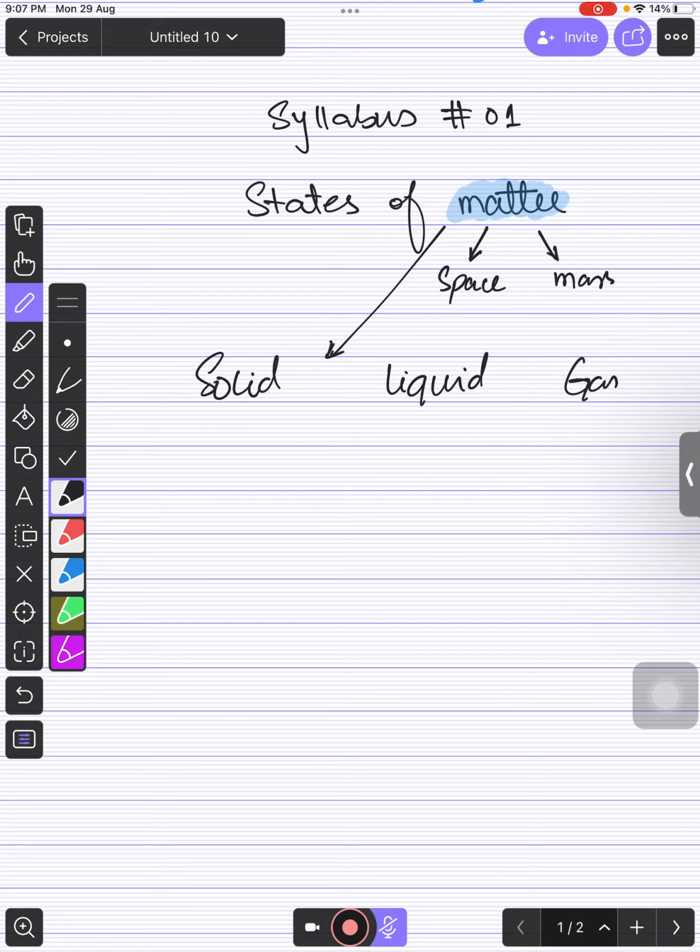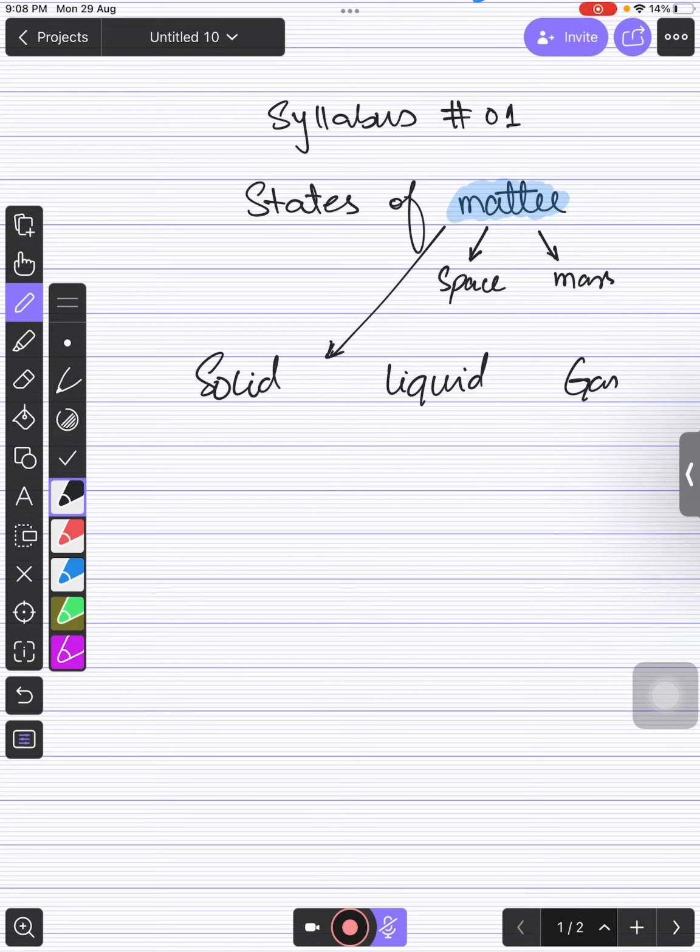क्या आप में से कोई बच्चा बता सकता है कि in our surroundings, is there anything which is not matter? Any one of you? Vacuum.